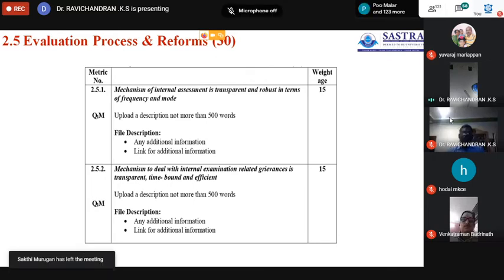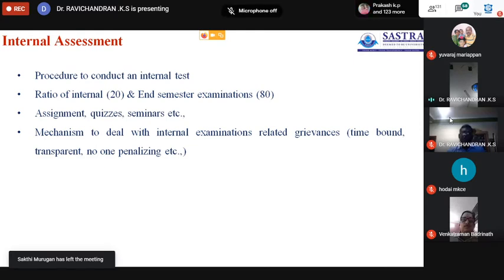You have to specify this because it is examination related, and students may be copying. Here also you have to give a write-up. If any students copied in the examination, what mechanism will the institution follow to resolve those problems?